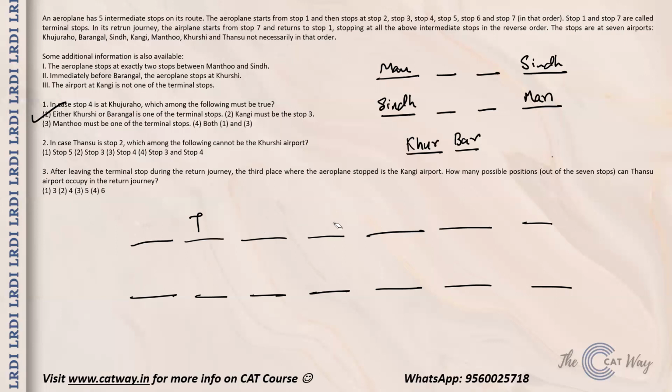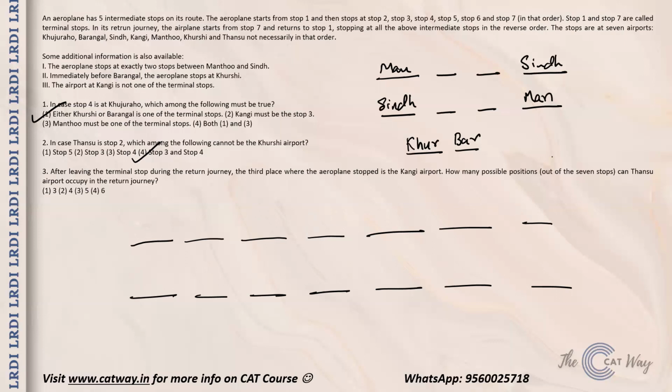So now it is clear that either option 2 is right or 4 is right, because stop 3 definitely is the right answer. Kurshi cannot be at stop 3. But we have also one more option, that is stop 3 and stop 4, so we will check for that as well. If this is Kurshi, then this will be Barangal. If that is Barangal, then you will have M and S occupying these positions, in any order. In that case, Kangi will definitely have to occupy one of the terminal stops. That is not possible. So Kurshi occupying the 4th position is also not possible. Hence, the correct answer is option number 4, stop 3 and stop 4.